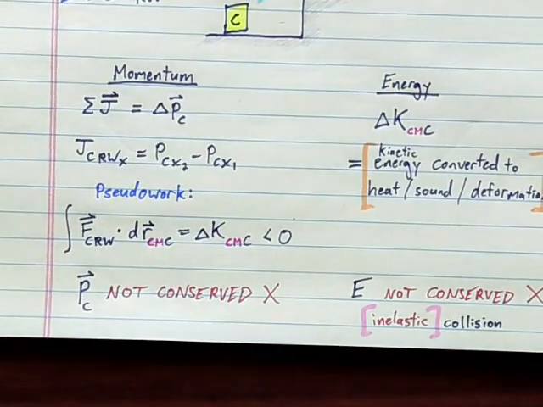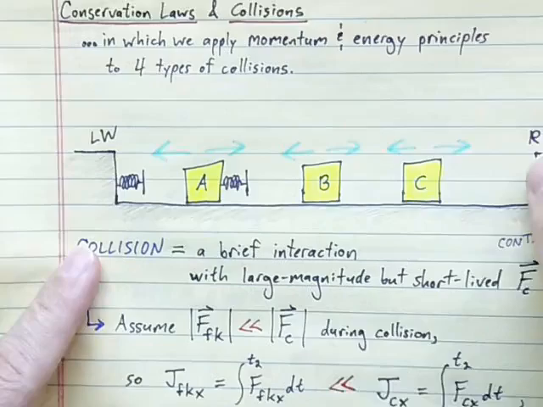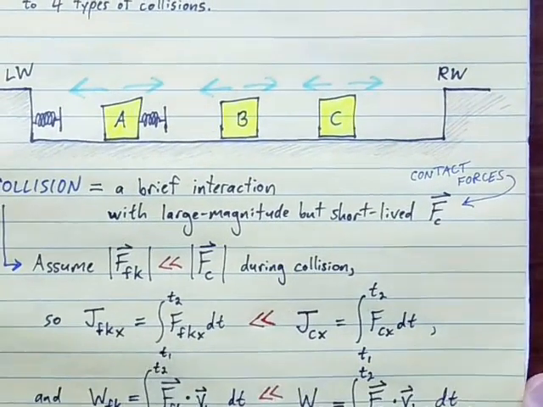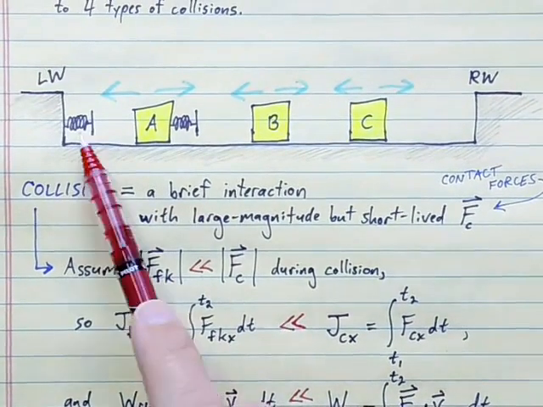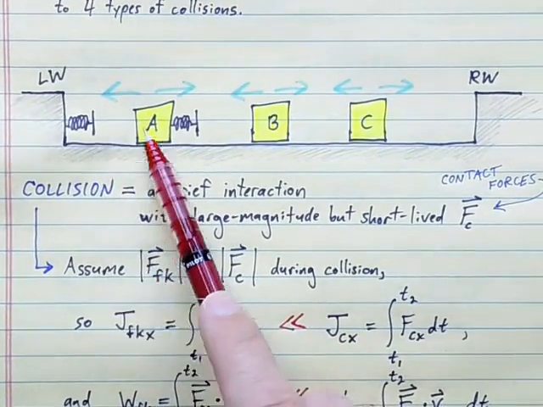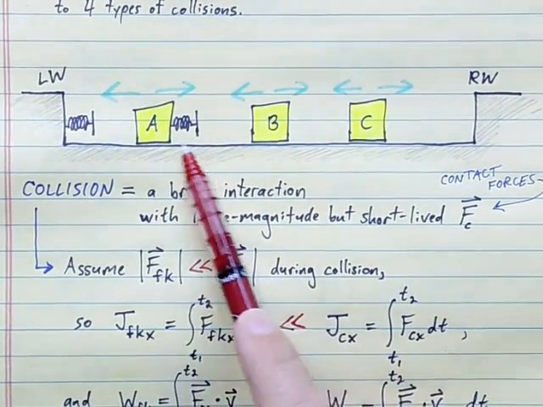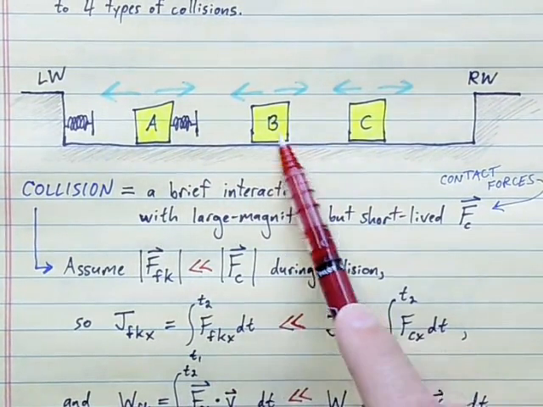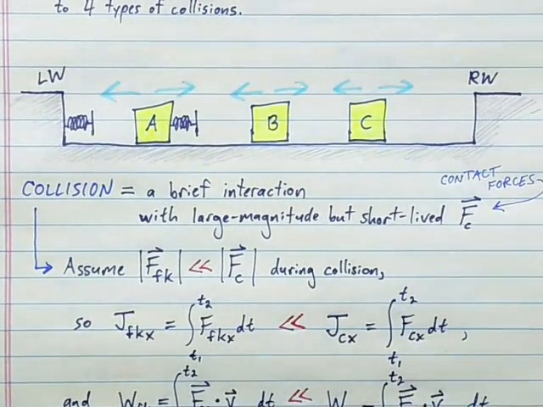All right, so looking back, we had 4 collision types, and we can identify what's conserved and what isn't in each case. Between A and the wall here with that spring, we saw energy was conserved, but momentum wasn't. Between A and B, both energy and momentum conserved. Between B and C, just momentum conserved. And between C and the wall, neither energy nor momentum conserved.